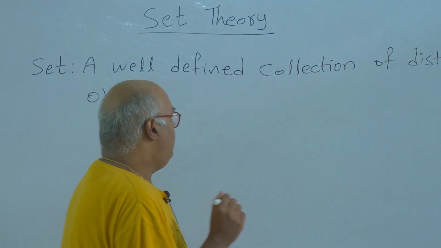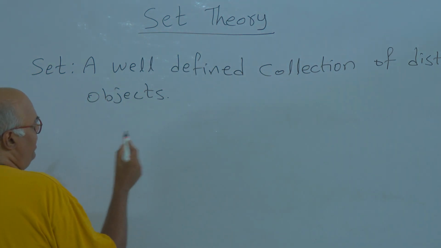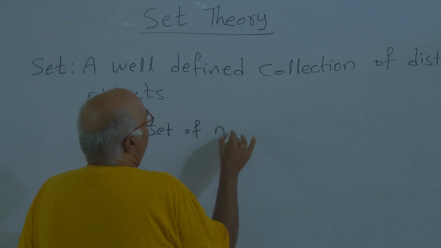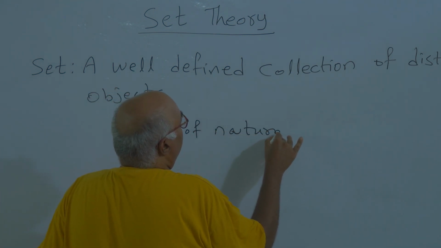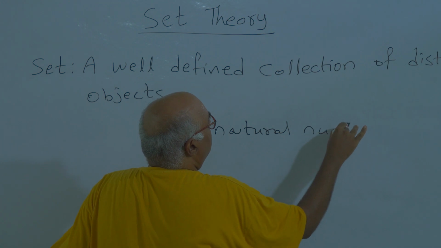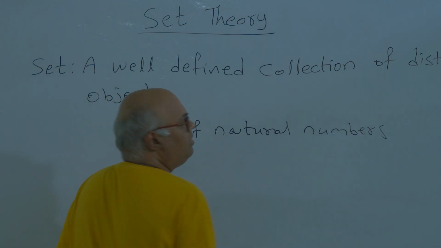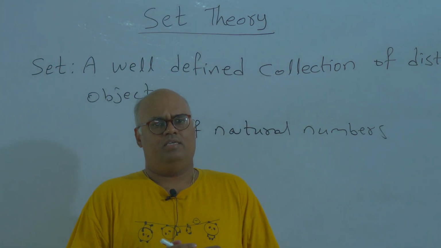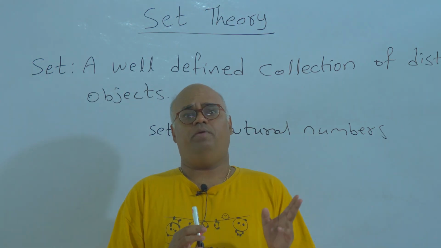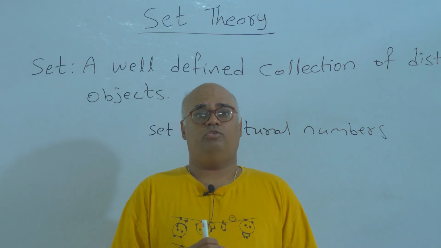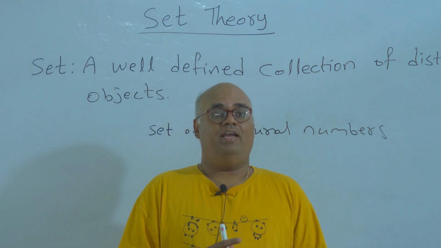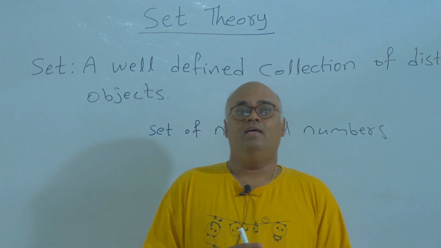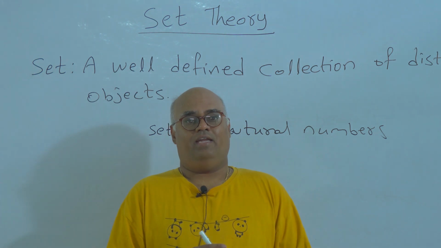Okay, so for example, we can take the set of natural numbers. Then we can take the set of whole numbers. Like this, we can take any number of sets. The collection which you have taken, if it has to be a set, should be well defined and the objects of the collection should be distinct. Only then can we say that the given collection is a set.